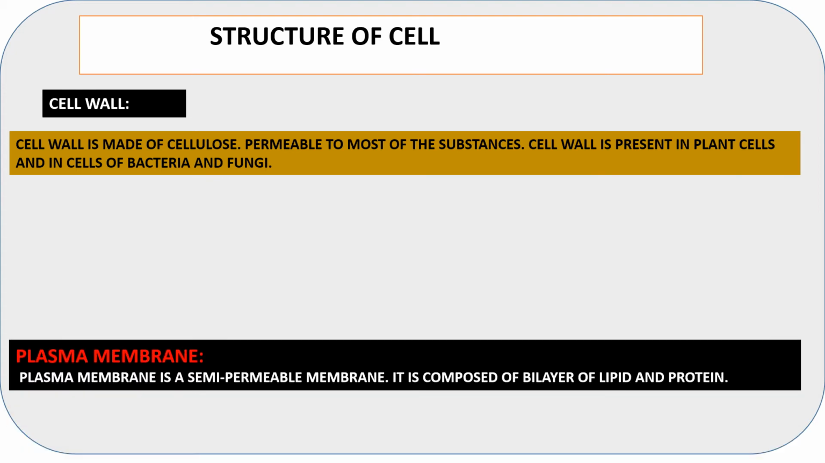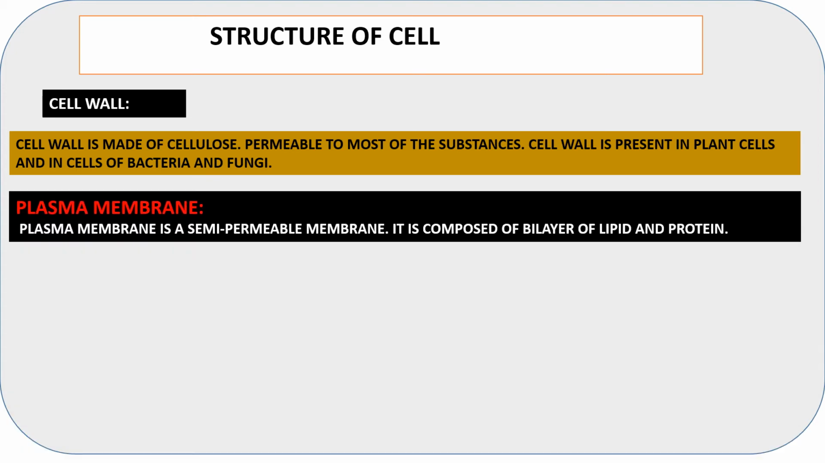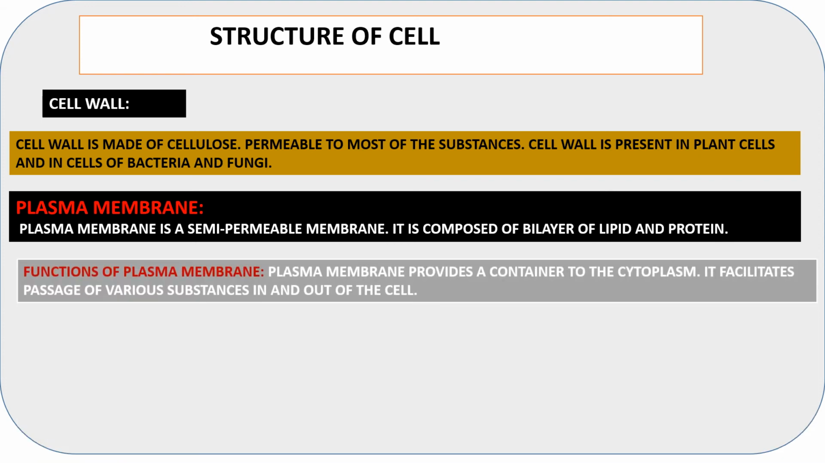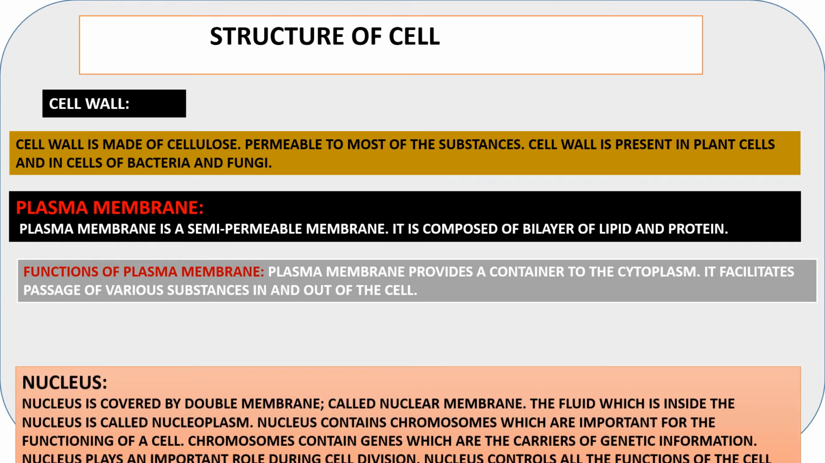Another cell organelle is the plasma membrane. The plasma membrane is a semi-permeable membrane. It is composed of a layer of lipid and protein. The function of the plasma membrane is to facilitate the passage of various substances from the cell and to the cell.